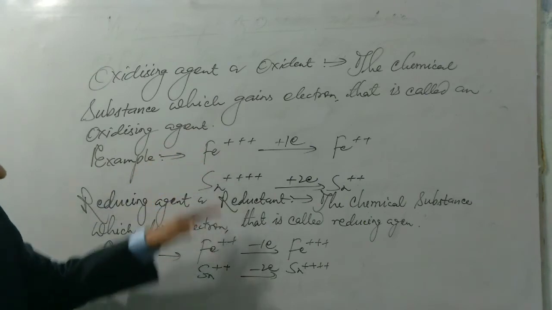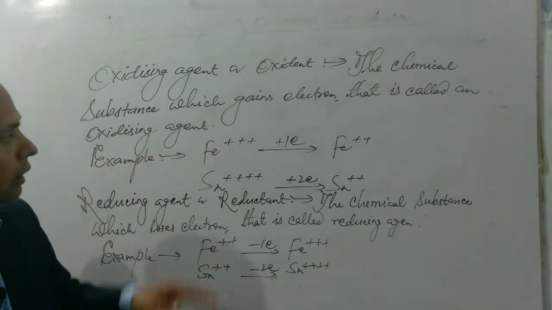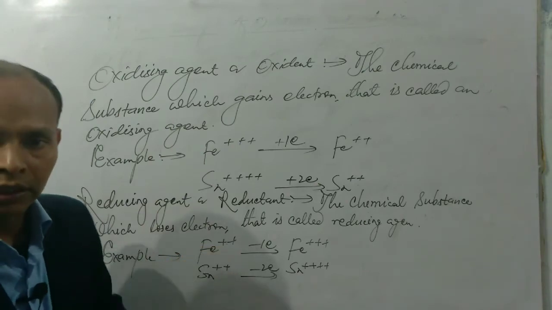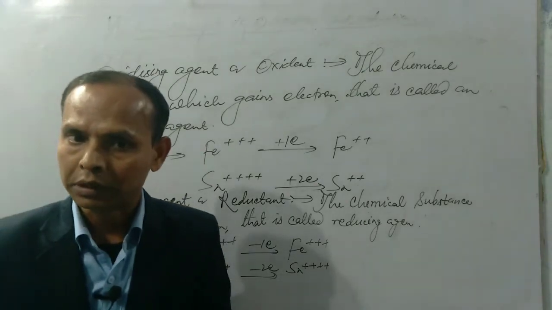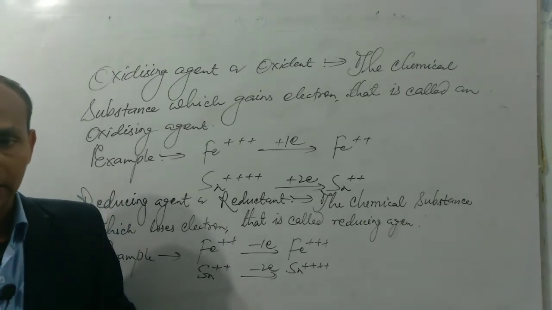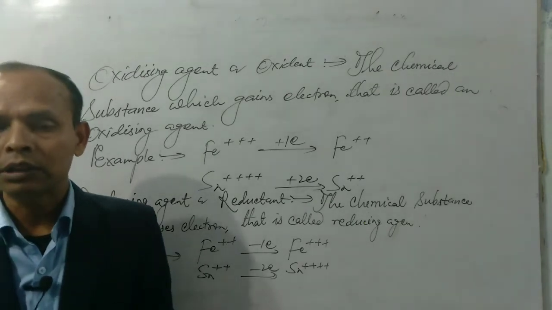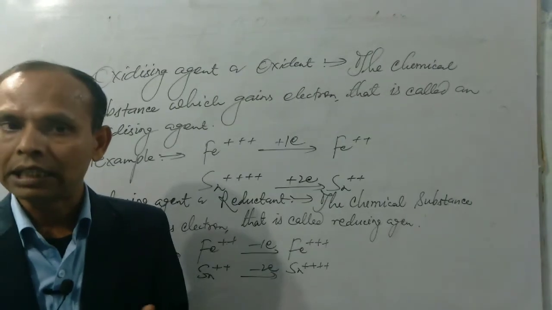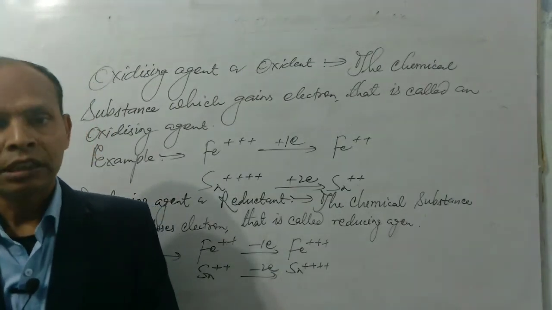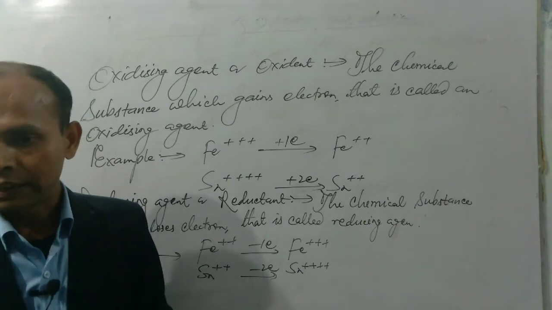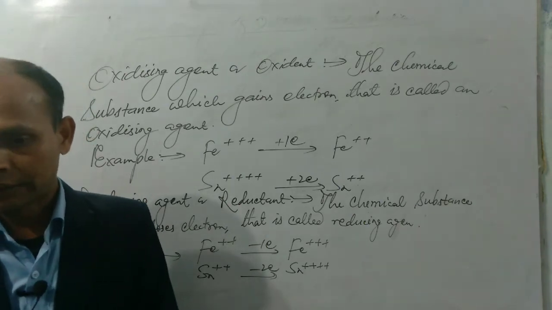These are the definitions of oxidation and reduction as well as oxidizing agent and reducing agent on the basis of electron loss and gain theory. Electron loss and gain theory is one of the modern concepts of oxidation and reduction, besides oxidation number theory, which tells us the definition of oxidation, reduction, oxidizing agent and reducing agent.